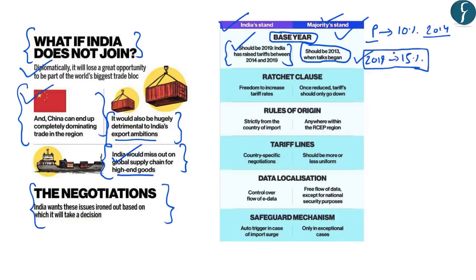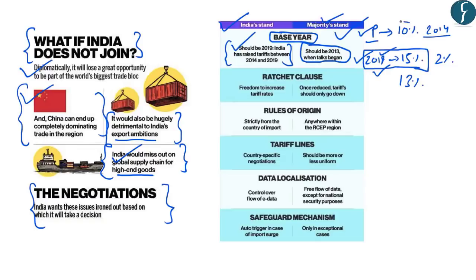So for example, if all the countries agree to reduce the tariff on this product, it should be reduced on the 2019 tariff, that is 15%. So if the countries decide to reduce the tariffs by 2% on this product P, it should be on the 2019 tariff, that is 15%. So it will be reduced to only 13%.